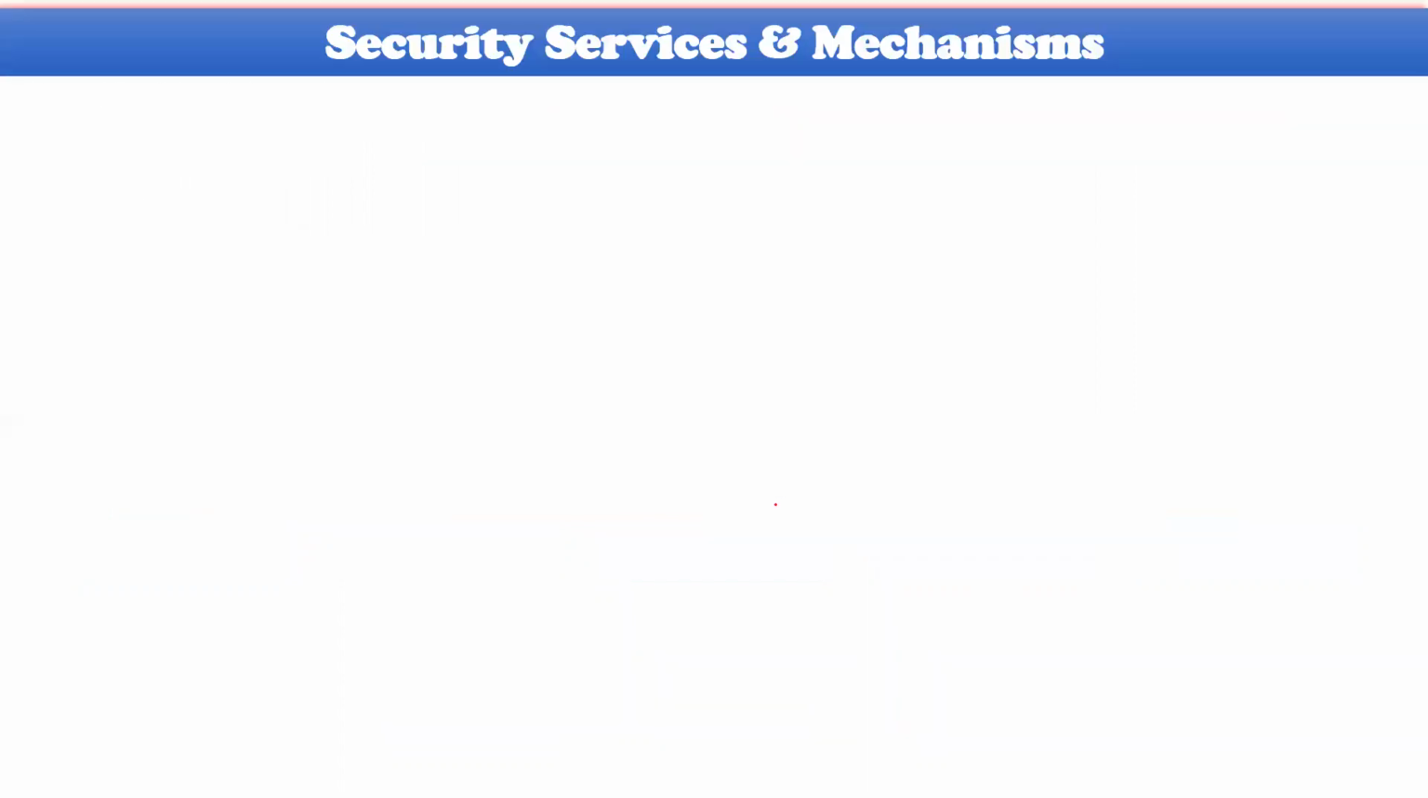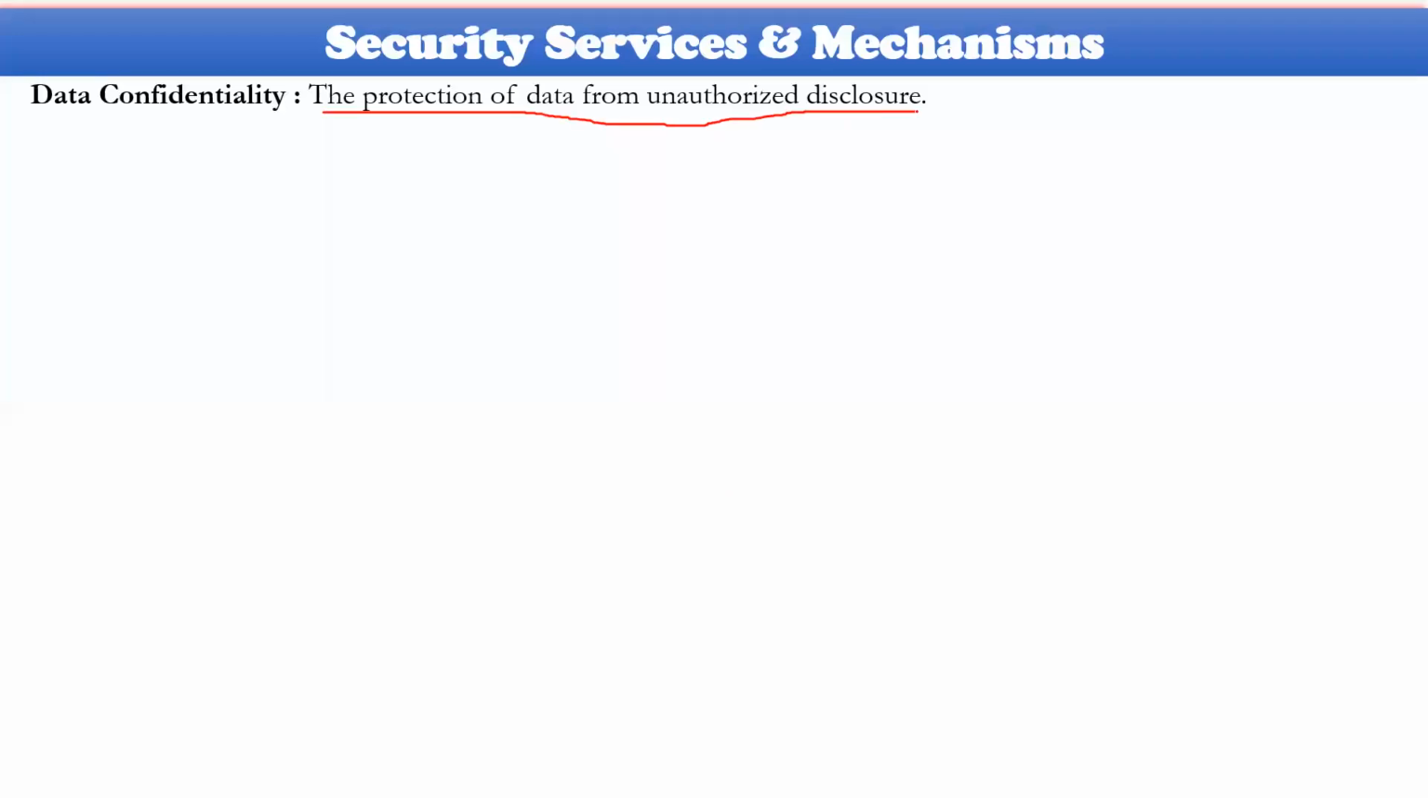Look at this. Data confidentiality means the protection of data from unauthorized disclosure. Unauthorized means a person who is not authorized to access such data. So we are trying to keep such people from accessing it. How could this be done? Today we are looking at many security issues here.